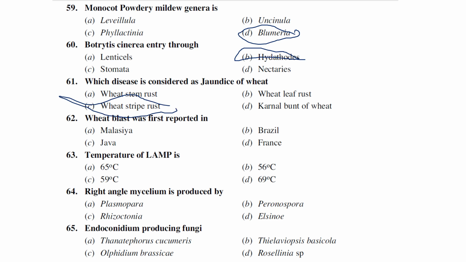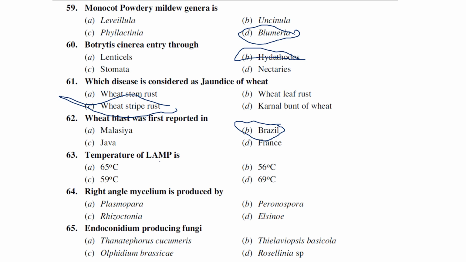Wheat blast was first reported, among the given options, in Brazil in 1985 probably. It's not Panama. Panama is the disease of banana, but probably somewhere in Brazil is where this wheat blast was first reported.